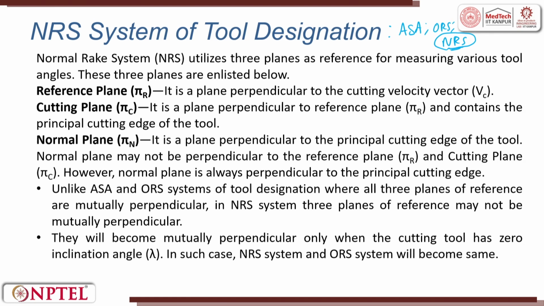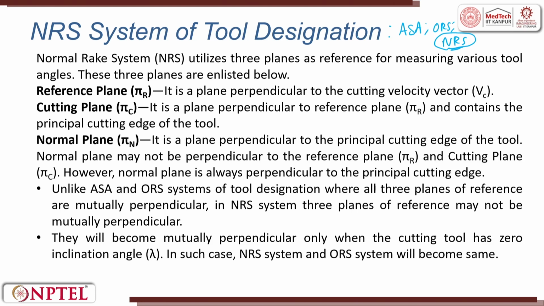This will also give you a clear example of your understanding of engineering drawing, which we studied in the first year, where you cut a section, rotate it and then find out the angles in it. So in the NRS system, the tool you have is cuboidal. From there you are supposed to make 6 angles and 1 nose radius.